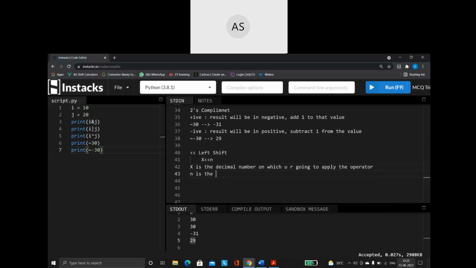N represents the number of bits that need to be shifted. From which side do you have to shift? Obviously from the left side, because that is why we call it a left shift operator. So N represents the number of bits that need to be shifted from the left hand side.